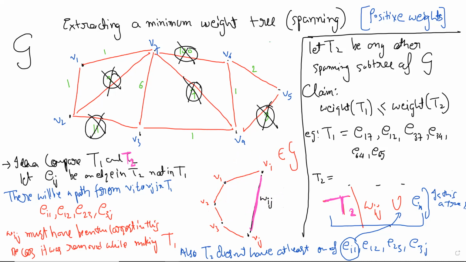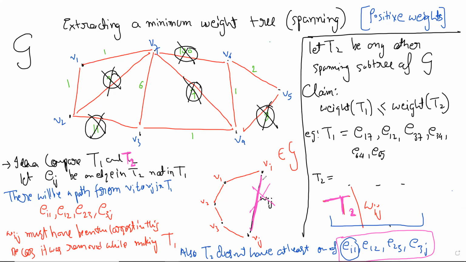So how do we do it? Among these, first you remove the wij from T2.